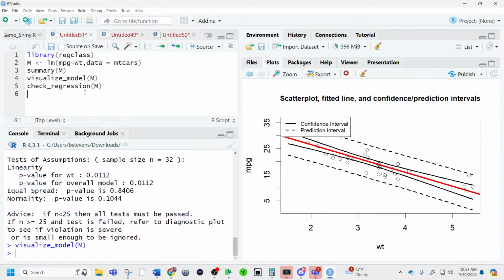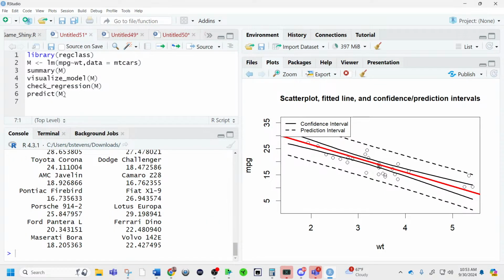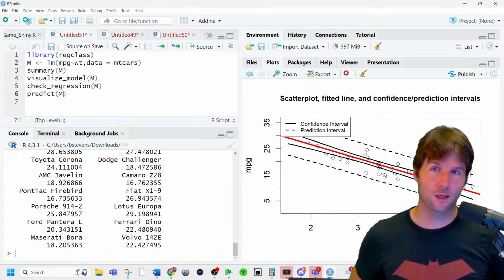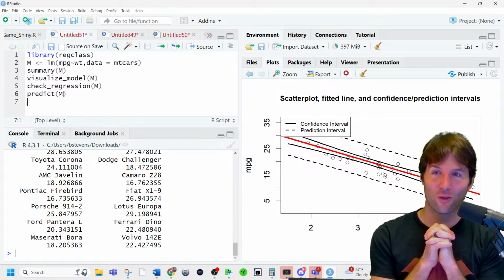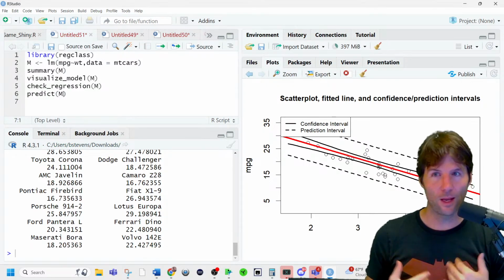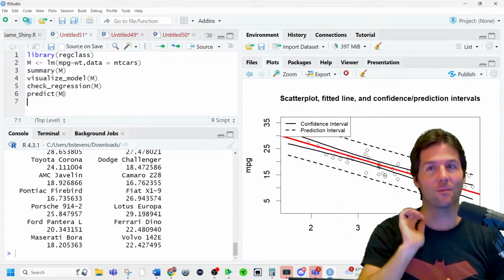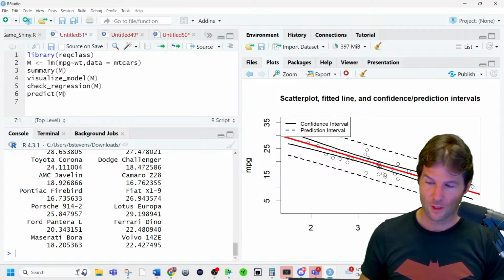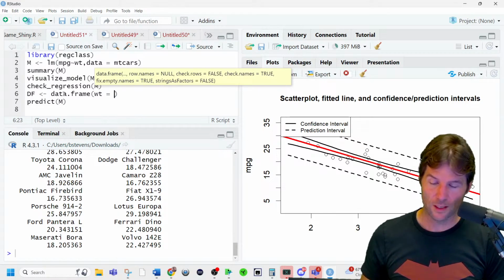So what you want to do for 320 is make predictions, but you want to make predictions on new data. This is where people might be getting stuck: you have to read in your new vectors. If you're stuck on any of this, you need to talk to me as soon as possible. Also, the lab last week basically did it, so your file from last week's lab is going to be a huge help. But if you're stuck, you need to say, hey, Brian, I am stuck and I need help, because you need to know how to bring in your new data such that you have a data frame of vectors that you can predict from. Notice how the model is using weight to make predictions.